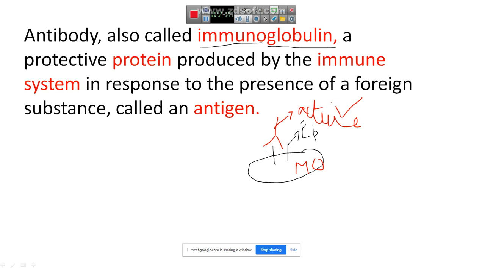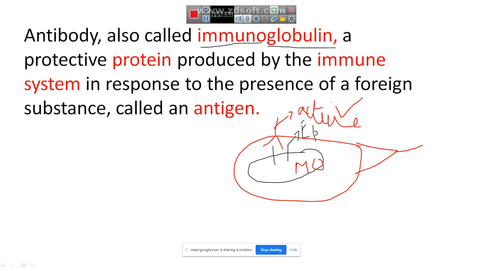Then what happens, your antibody has gone and coated an antigen. Where is the antigen? The antigen is the microorganism. So, now this has become coated with the antibody. Now, this is the antibody.